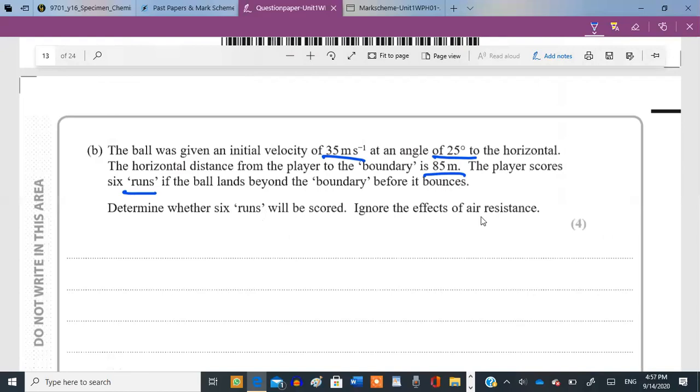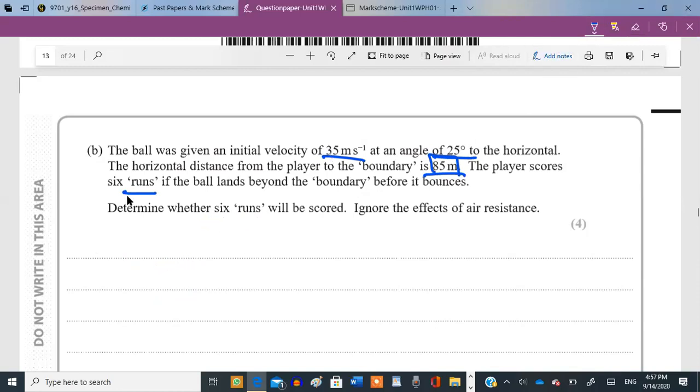So we need to see the horizontal distance the ball will travel. If this distance is greater than 85, then of course he'll get 6. If it is less than 85, then he won't get the 6 runs. Maybe he might get 4 runs, or he might get out, or he might get caught, etc.